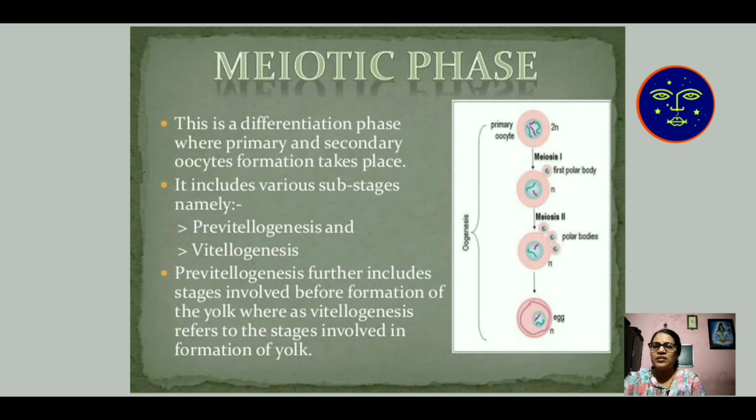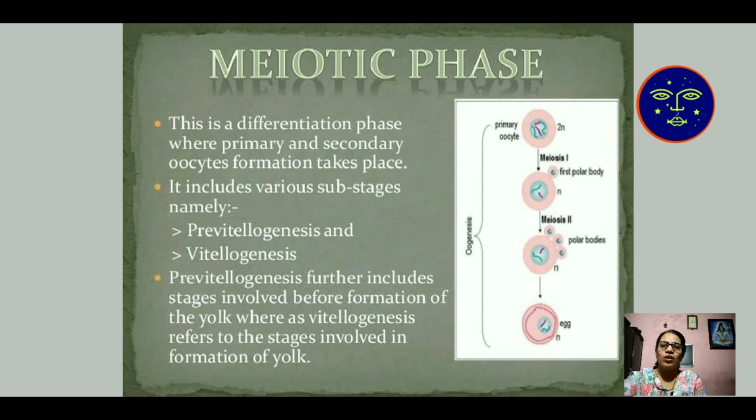This is a differentiation phase where primary and secondary oocyte formation takes place, and it includes various substages, namely pre-vitellogenesis and vitellogenesis. Pre-vitellogenesis includes the stages before the formation of yolk, whereas vitellogenesis refers to the stage involved in the formation of yolk.